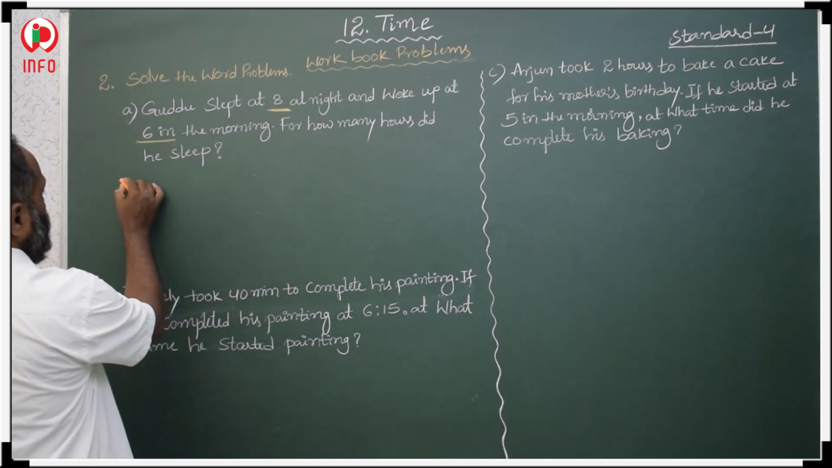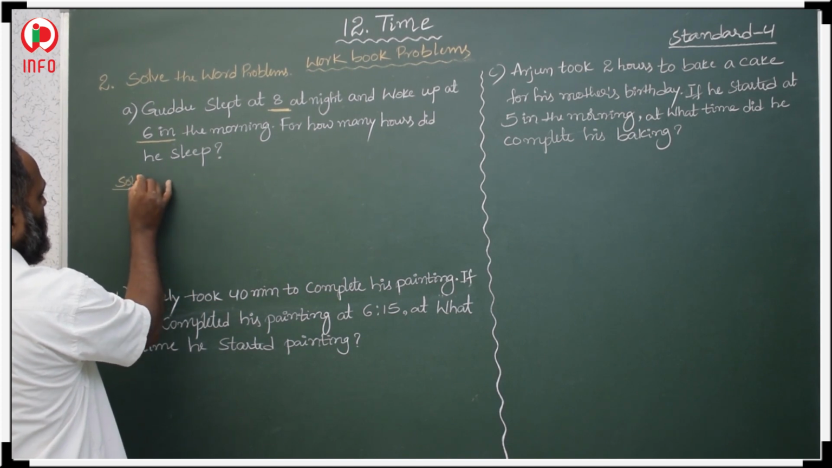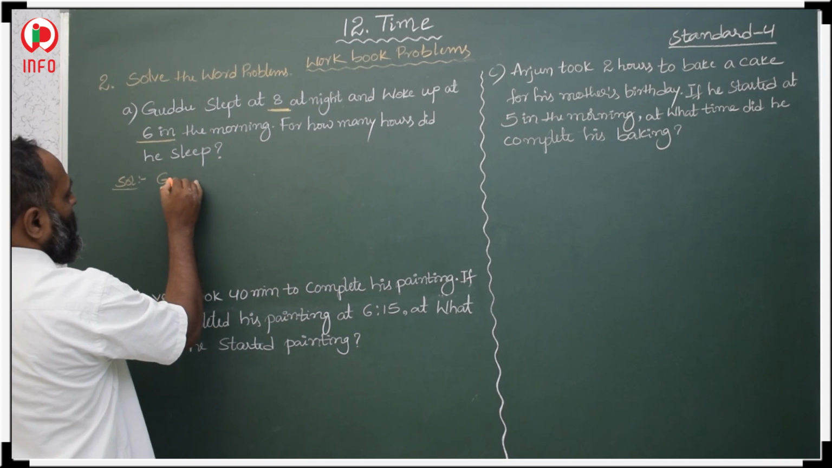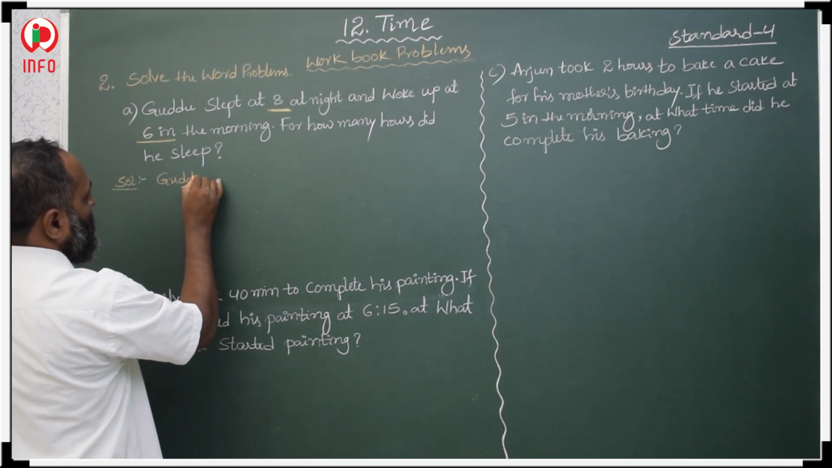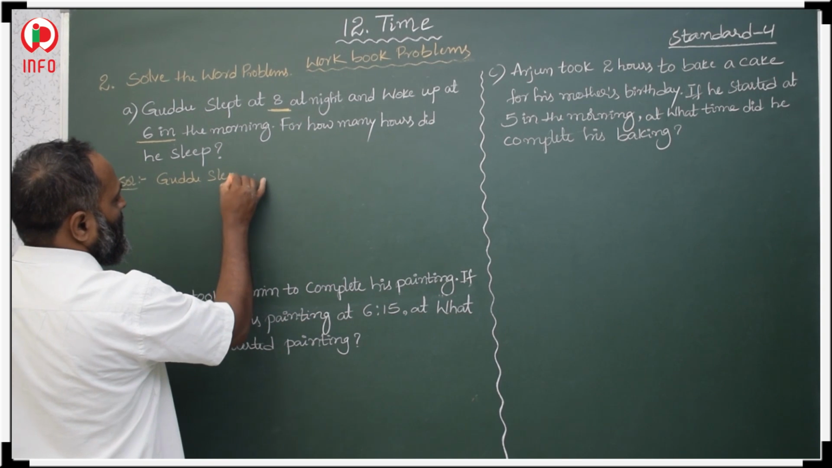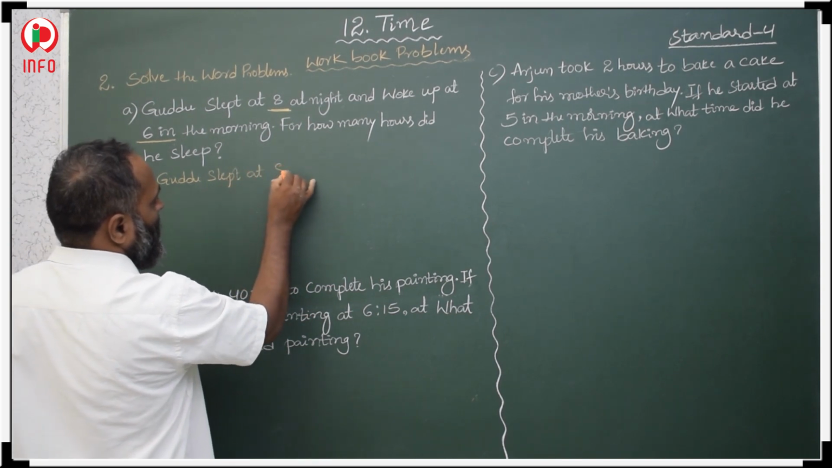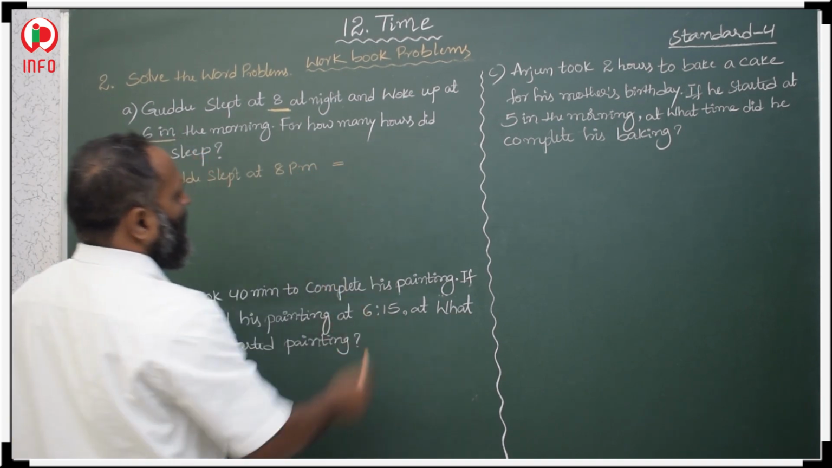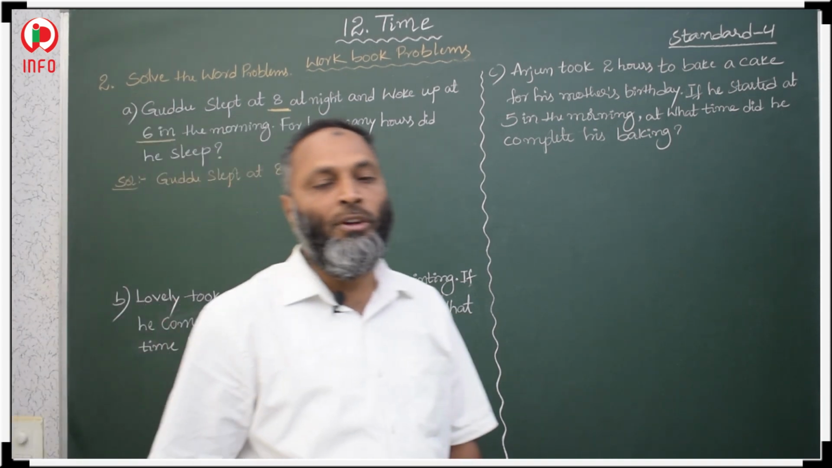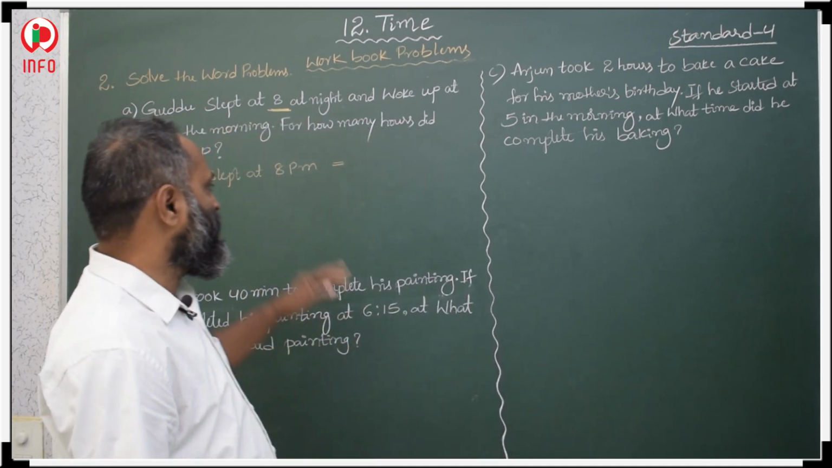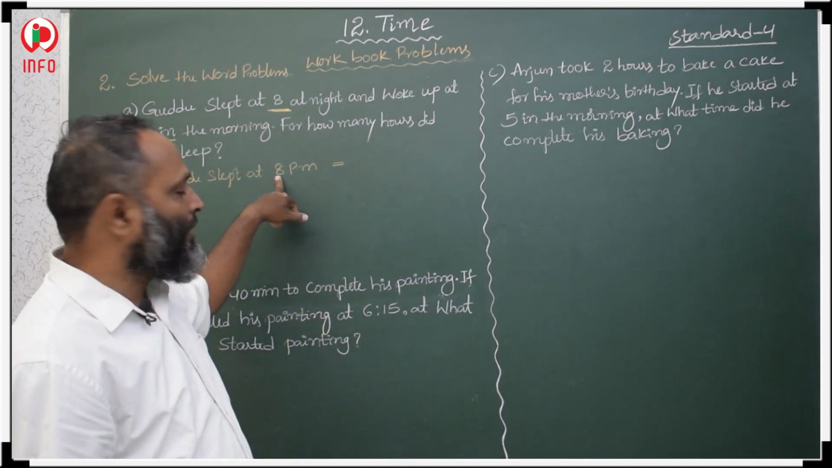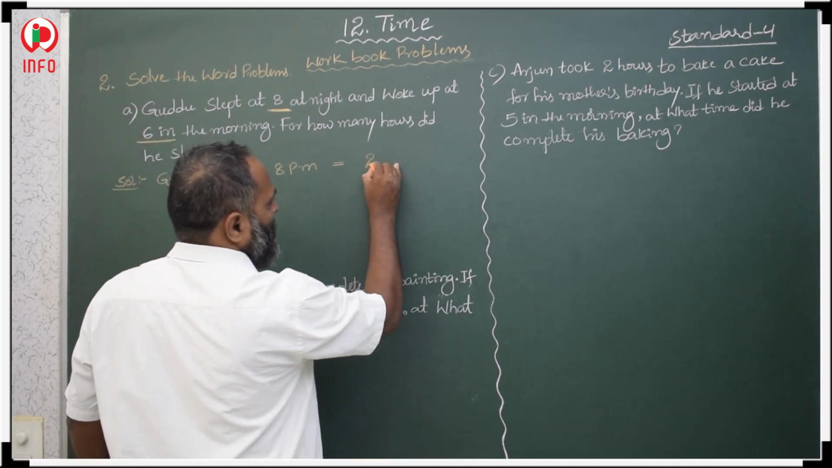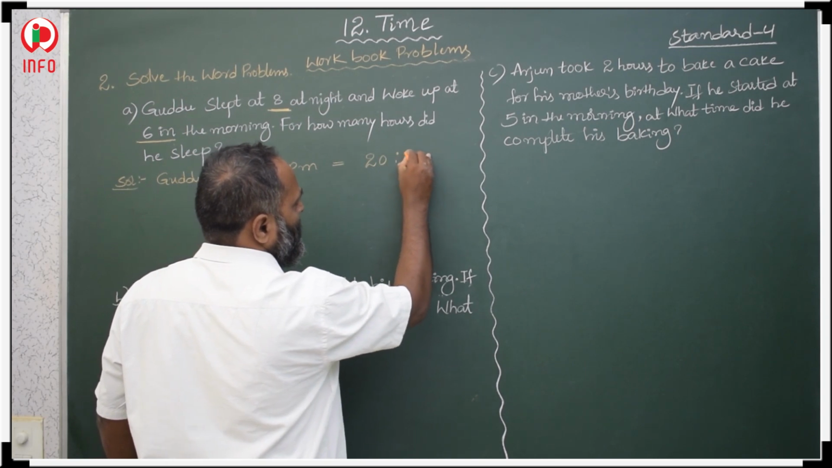So first of all, Guddu slept at 8 at night, which means 8 p.m. If it is 8 p.m., then how to convert this 8 p.m. into 24 hours? It is very easy, we just add 12 to this 8. 8 plus 12 is 20. So 20 hours. Okay.